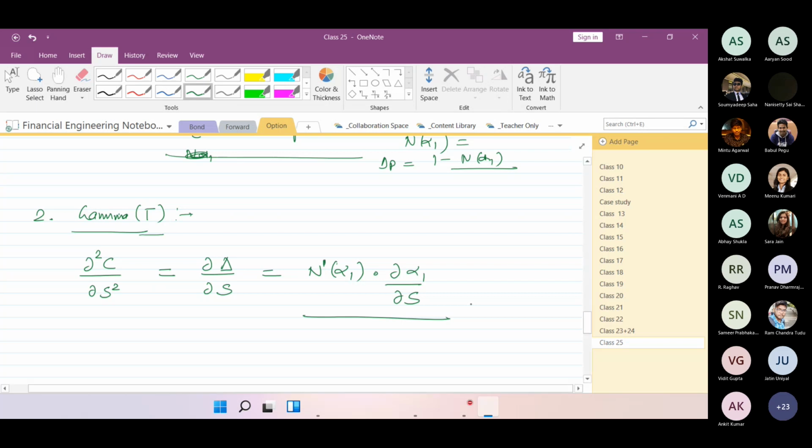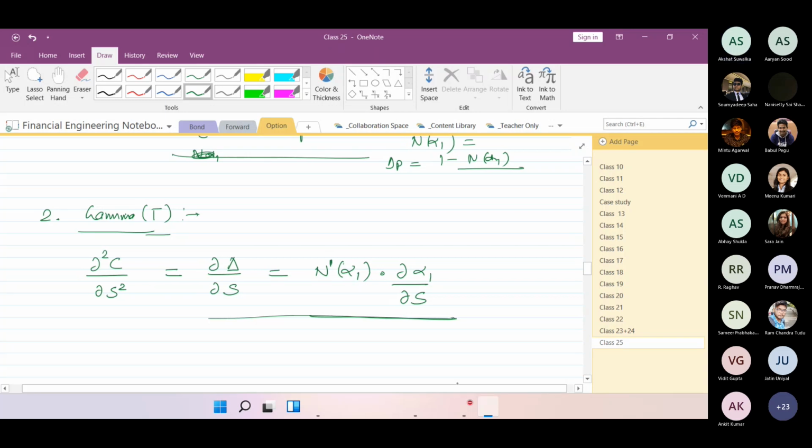Please raise your hand if you have understood, or if you have any doubt, let me know. Can we write like this? Soumyadeep, Akshat, Raghav, please respond. Yes, sir. Sir, your screen is not moving. Maybe the mic is. Is it okay?